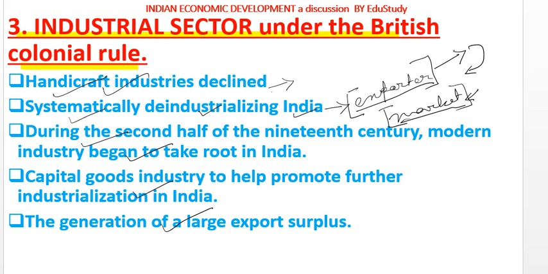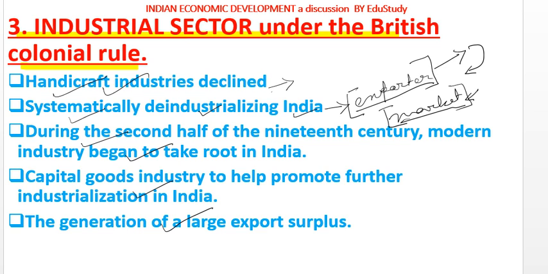And no corresponding modern industries were established here in India. They completely destroyed the handicraft industries, and in place of them they could have established modern industries, but that step was not taken by the British government.